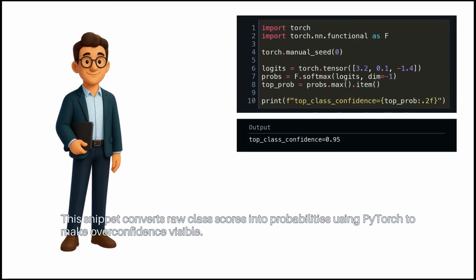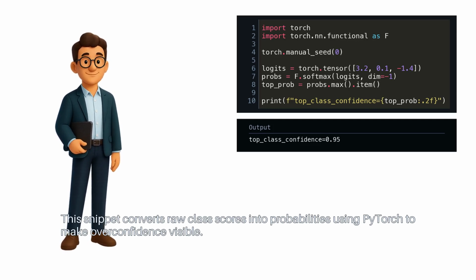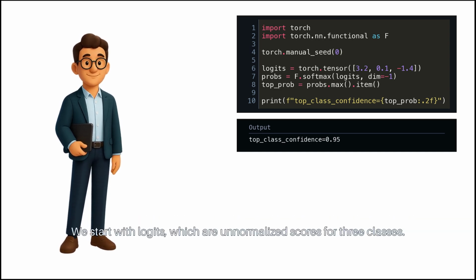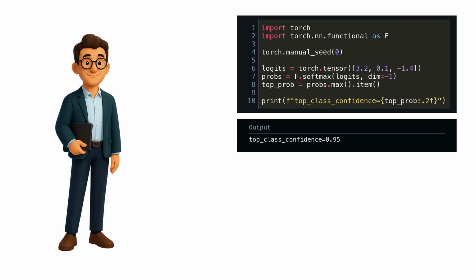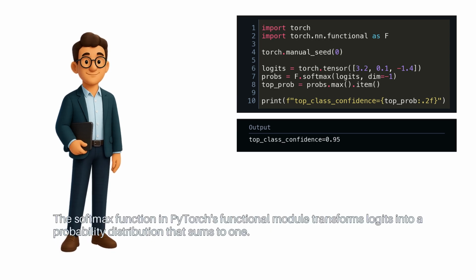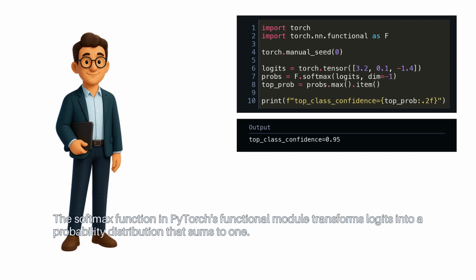This snippet converts raw class scores into probabilities using PyTorch to make overconfidence visible. We start with logits, which are unnormalized scores for 3 classes. The softmax function in PyTorch's functional module transforms logits into a probability distribution that sums to 1.